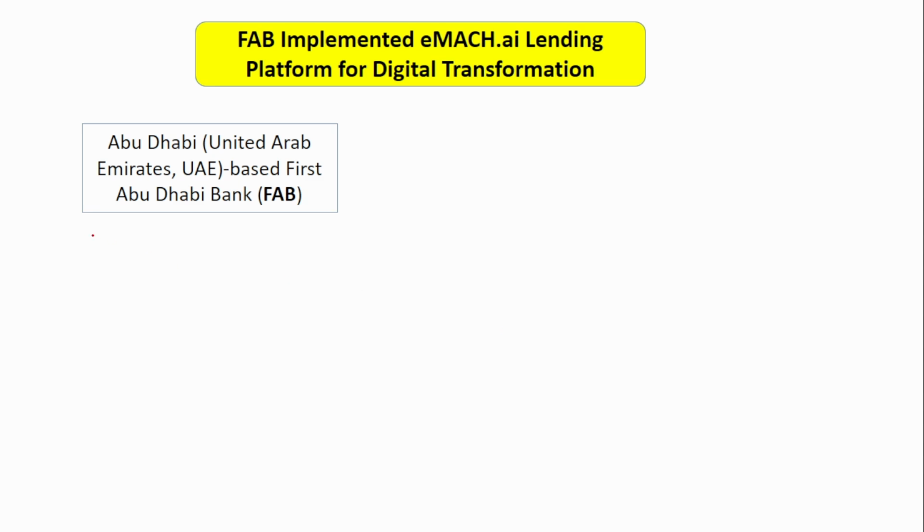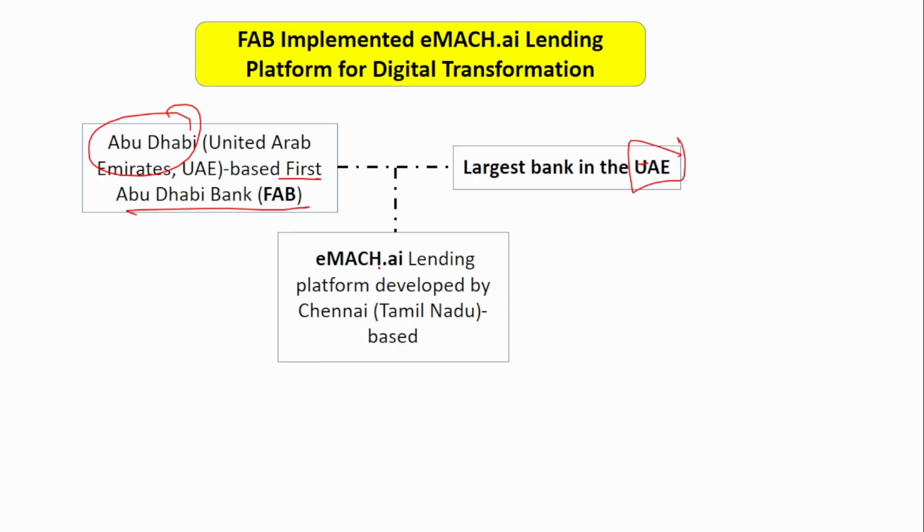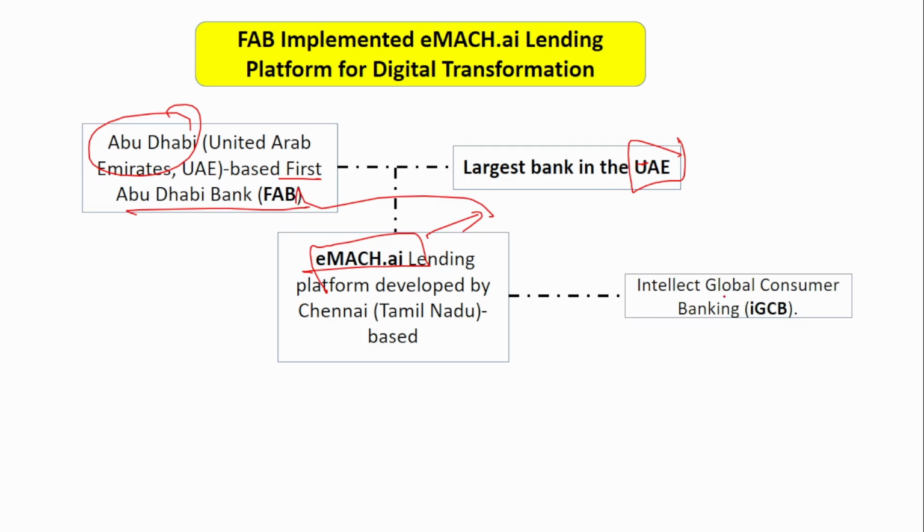Next, the Abu Dhabi based First Abu Dhabi Bank. Remember, Abu Dhabi based First Abu Dhabi Bank, the largest bank in the UAE, has launched the eMACH.ai platform. It is developed by one of its business units only, called Intellect Global Consumer Banking. So the Chennai based business unit Intellect Global Consumer Banking has developed this eMACH.ai platform.